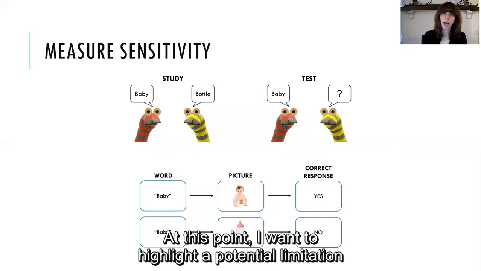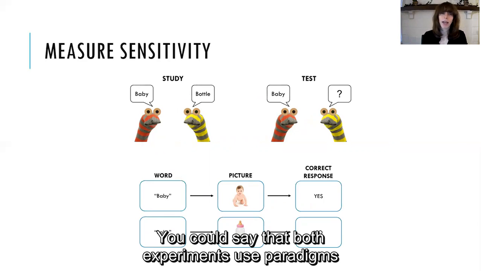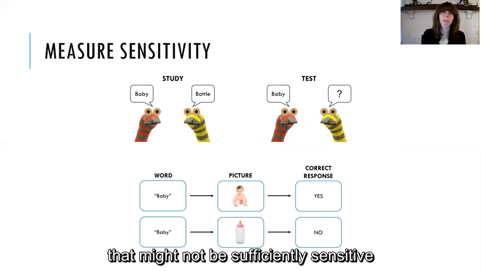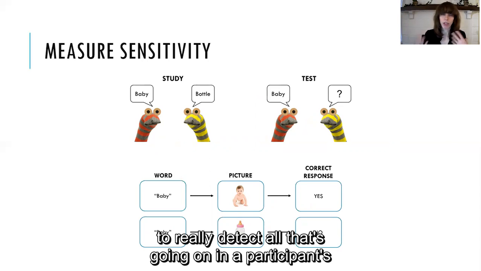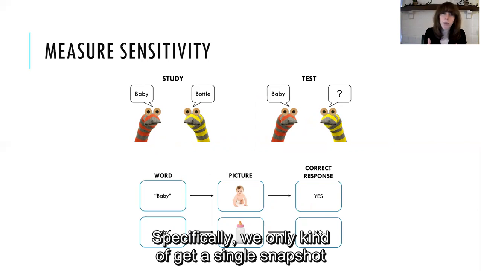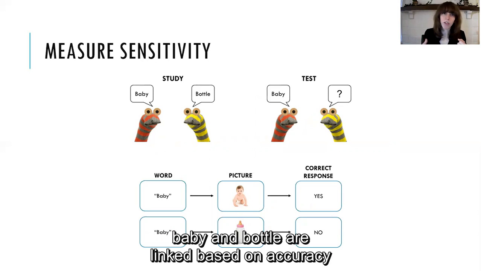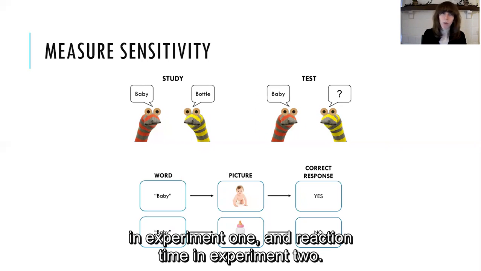But at this point, I want to highlight a potential limitation of these two experiments. So you could say that both experiments use paradigms that might not be sufficiently sensitive to really detect all that's going on in a participant's semantic network. Specifically, we only kind of get a single snapshot of whether, for example, baby and bottle are linked based on accuracy in experiment 1 and reaction time in experiment 2.